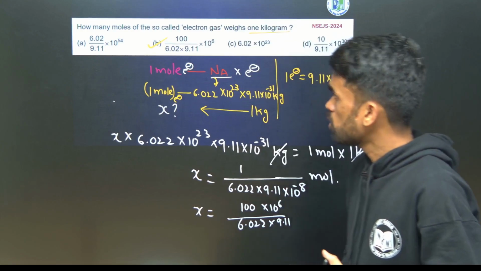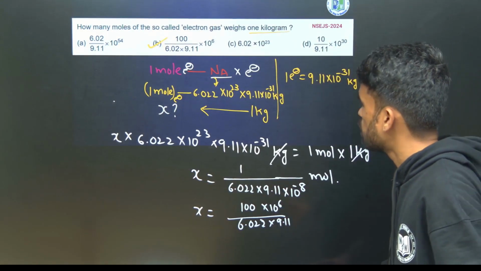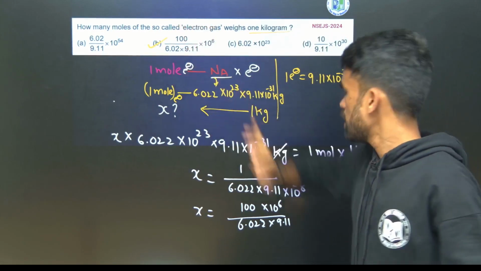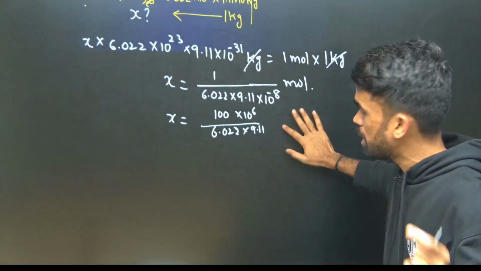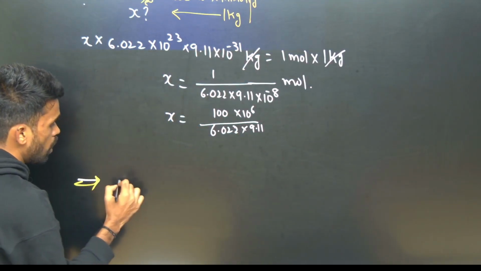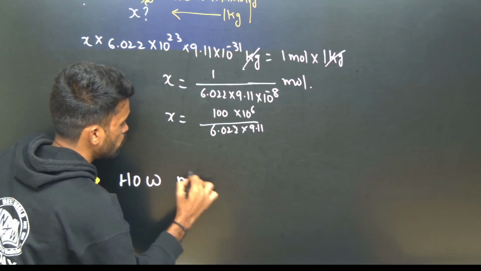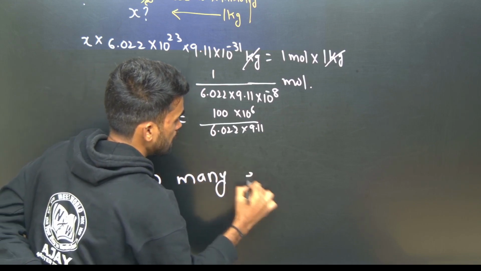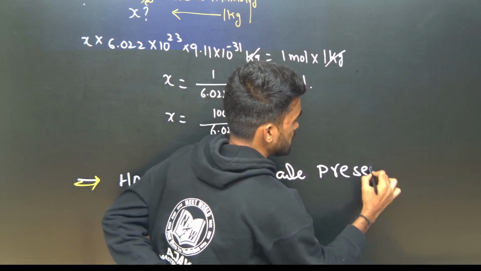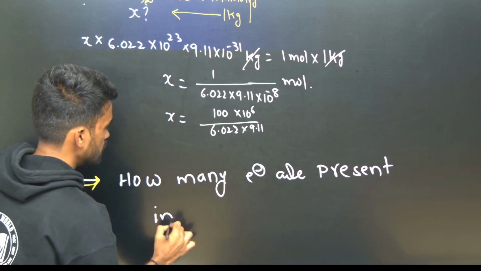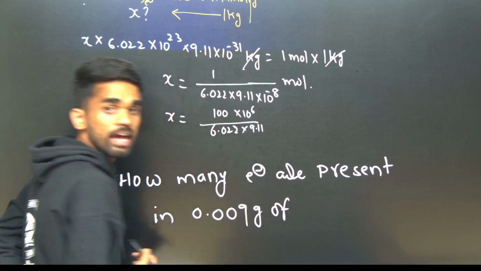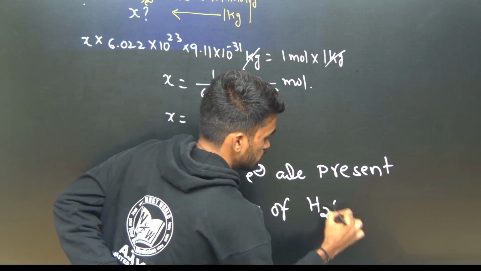Now I just want to ask you one very basic question related to this concept. Answer in the comment box, in the chat box. How many electrons are present in 0.009 grams of water?